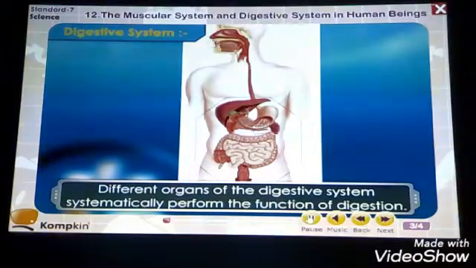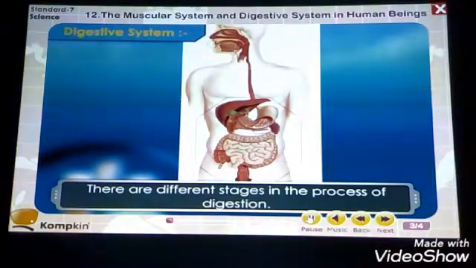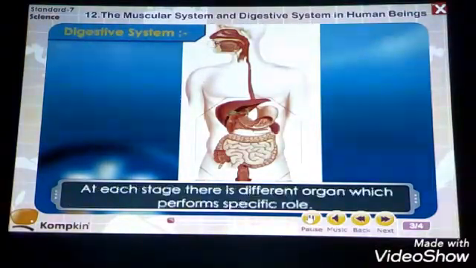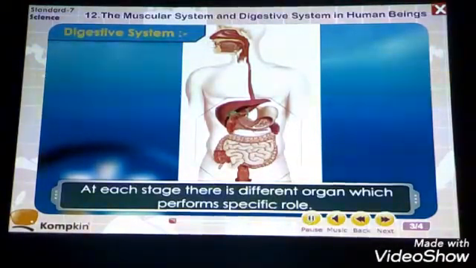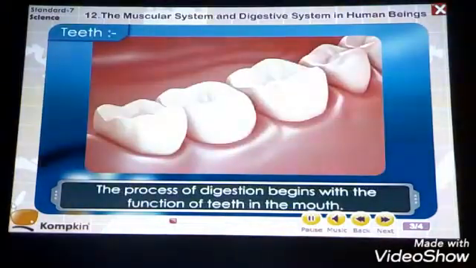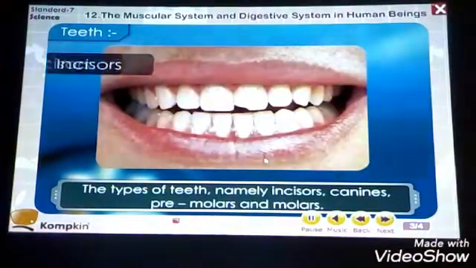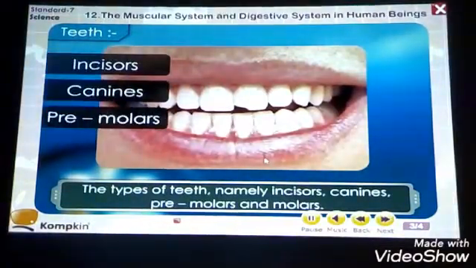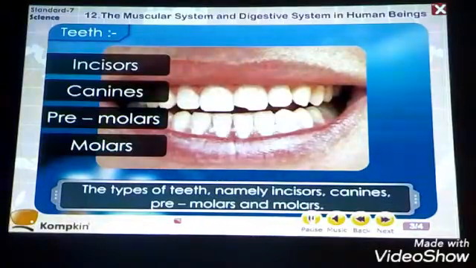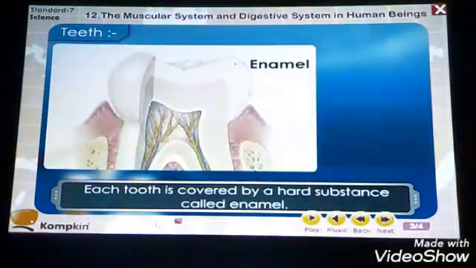Different organs of the digestive system systematically perform their function of digestion. Now there are so many different parts in the digestive system, and they all are able to perform their own work. At each stage there is a different organ which performs a specific role. Now here comes the teeth. The process of digestion begins with the function of the teeth. The types of teeth are different. So here we are going to learn the name of each of the teeth.